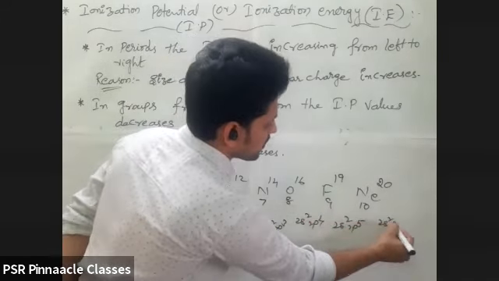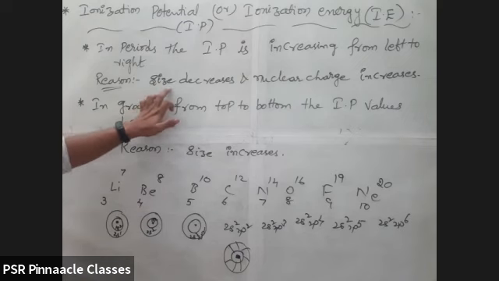So all electrons will feel the same attraction force. Is it correct? As the shielding is the same and nuclear charge is more, the size will shrink. Are you getting it? Yes, sir. Because of that, from left to right the IP values increase in a period, because size is decreasing as well as nuclear charge is increasing. Any doubt?